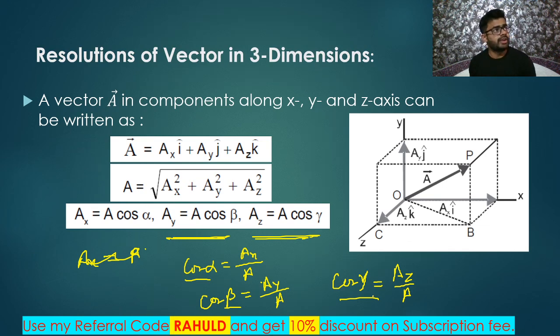Got it, my dear friends? So we are just talking about the direction cosines along the x-axis, y-axis, and z-axis. That's all. These are called direction cosines. Okay, these are important terms.